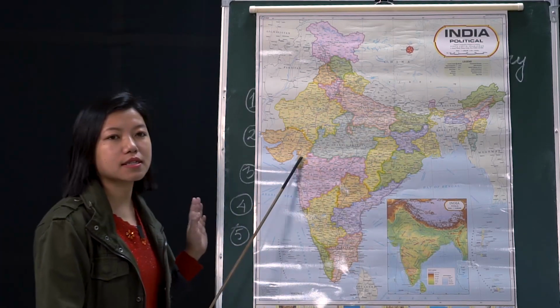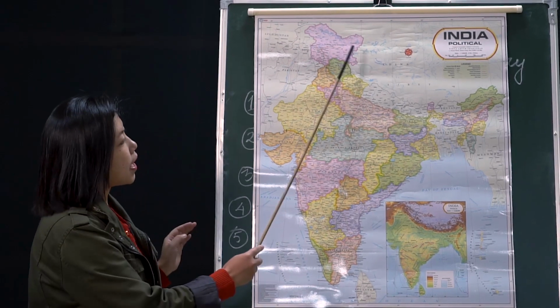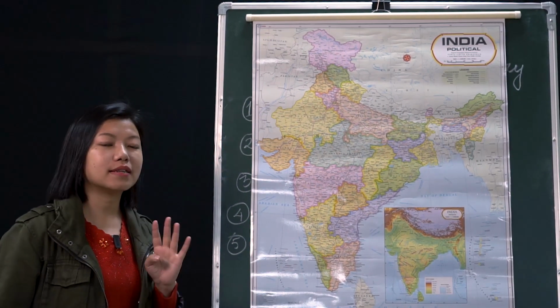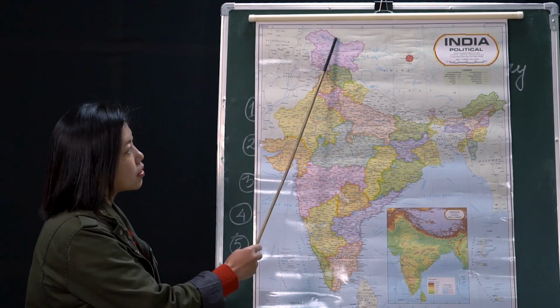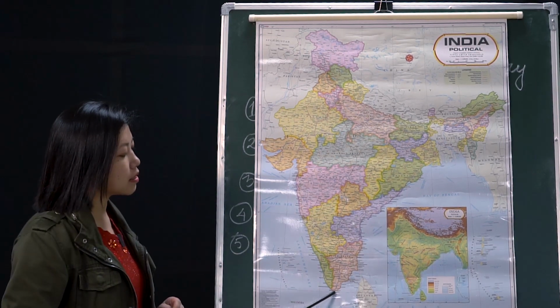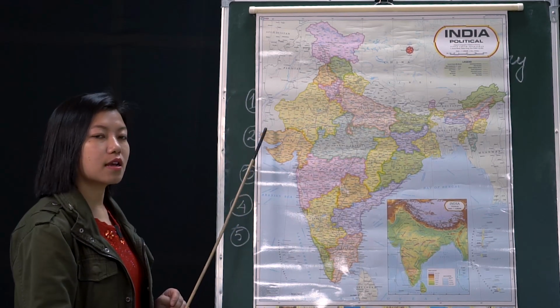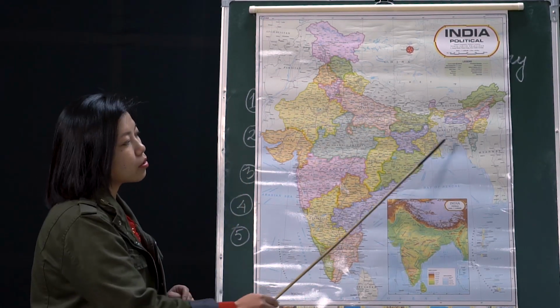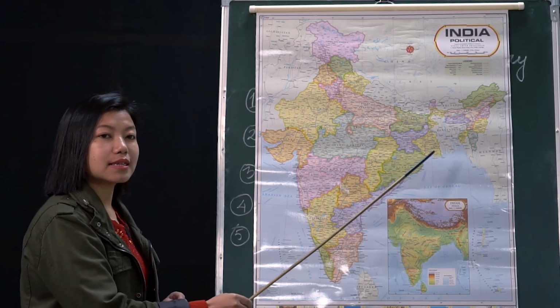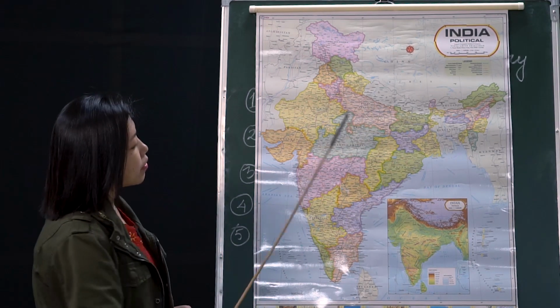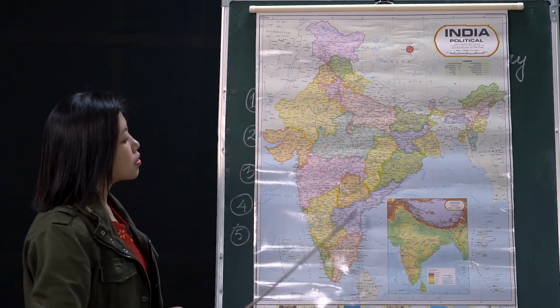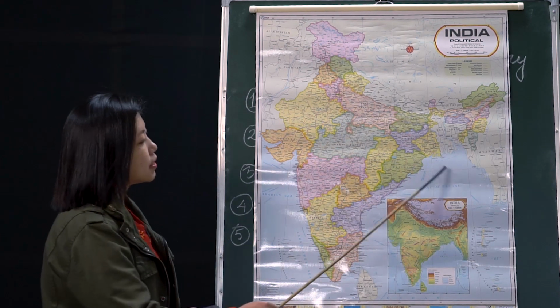Okay, so this is our India map, all right? And we have 4 main directions. The top part is the north, the bottom is the south, towards this side Gujarat and Rajasthan is west, and towards West Bengal and Jharkhand is east. Okay, so we have 4 directions, remember: north, south, west, and east.